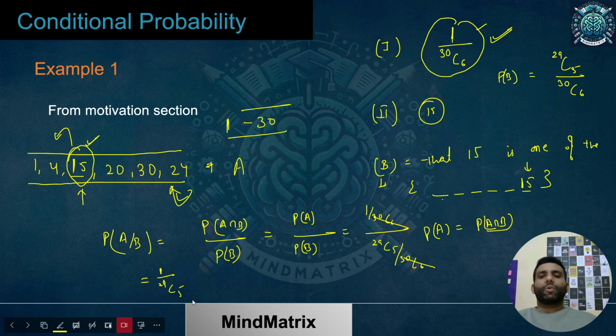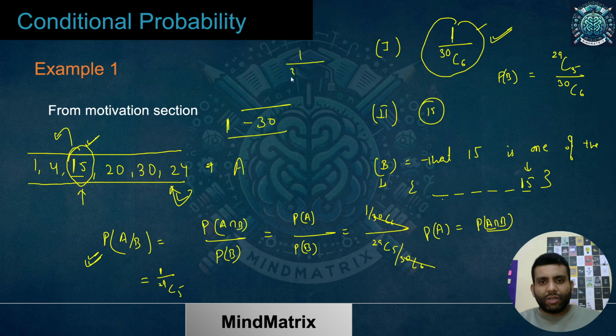If you just calculate, you'll find there is a difference. This is higher than this. The probability of A occurring, A given B has occurred, is going to be higher than this. And you can see this clearly. If I talk about 30C6, it is going to be something like 30 into 29 into 28 and so on, up to 25, six numbers. And then over here it will be 6 into 5 into 4 into 3 into 2 into 1.